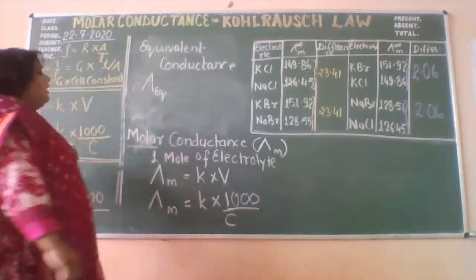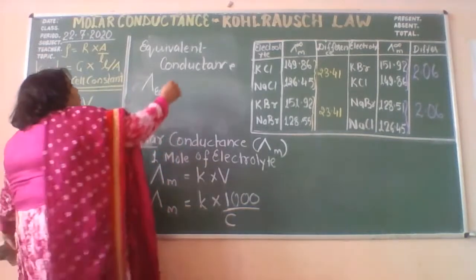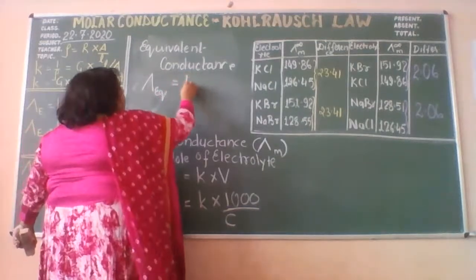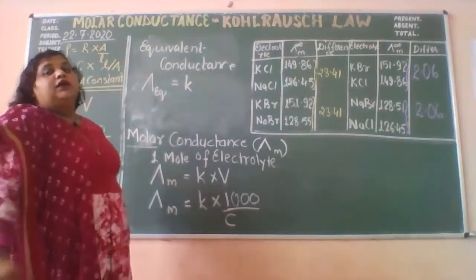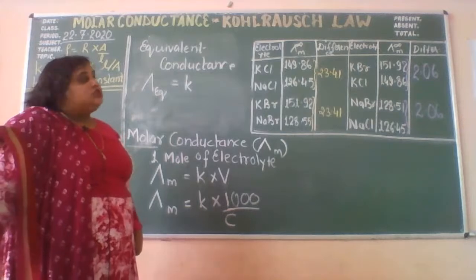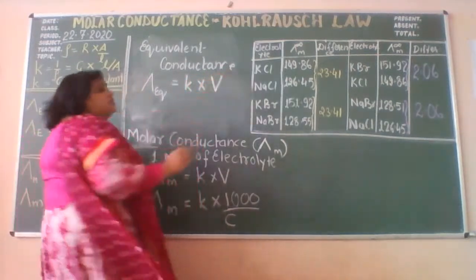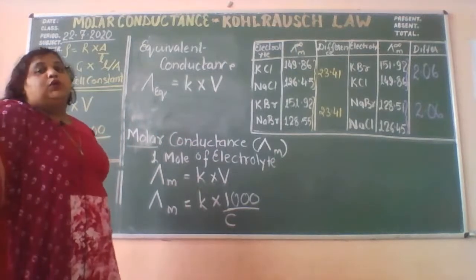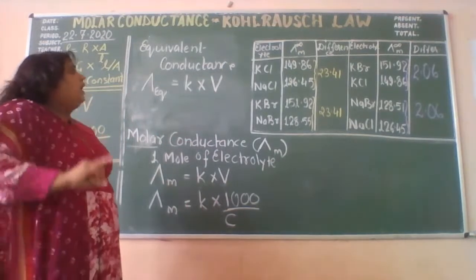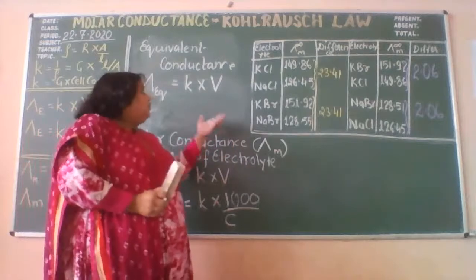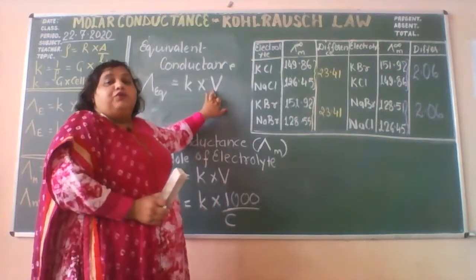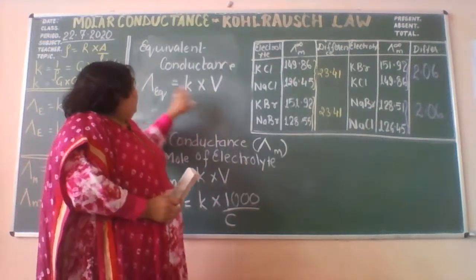So K or conductivity, again you all know that K is the conductance offered by the unit volume of the solution, and if the volume is V, that carries the number of gram equivalent 1. If 1 gram equivalent of the electrolyte is dissolved in this V volume of the solution, what it will be?